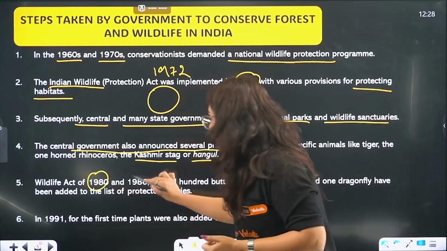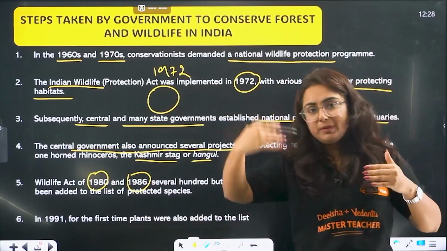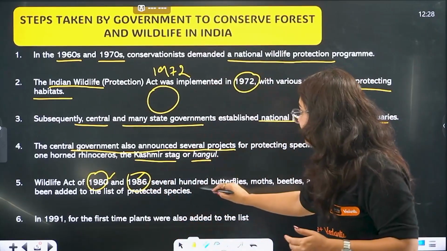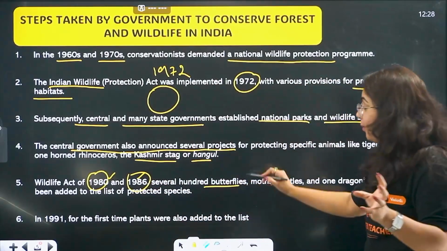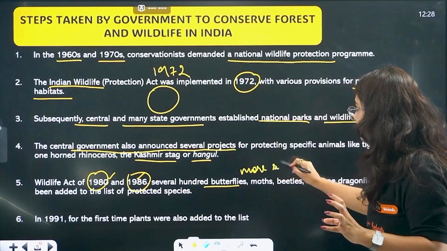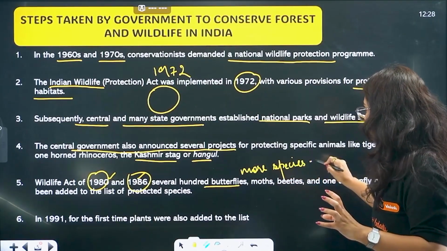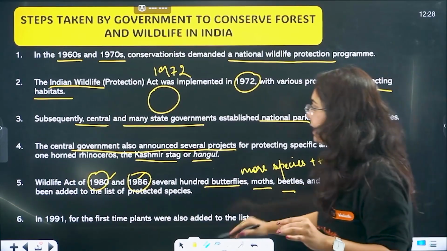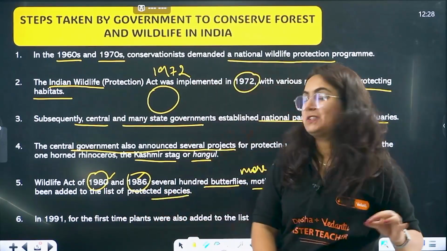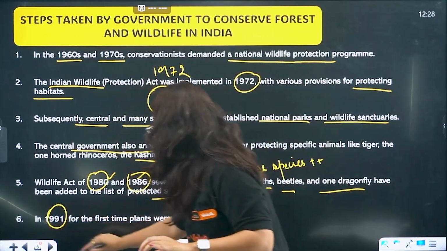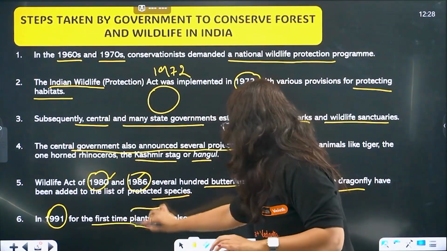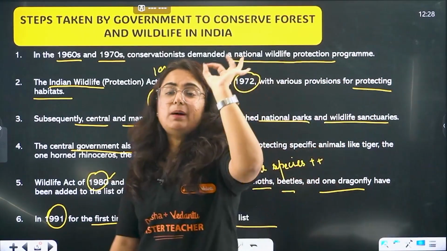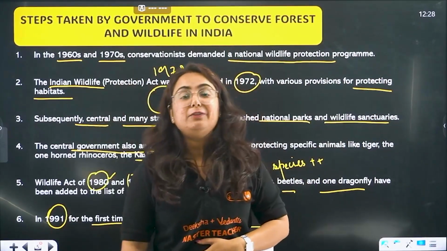Wildlife Act of 1980 and 1986. This is basically an amendment to the act. In 1980 and 1986, more species were added to the list. Butterflies, moths, beetles and dragonflies were added to the list of protected species. Even in 1991, for the first time, plants were also added to the list. So these are the steps taken by the government to conserve forest and wildlife in India.